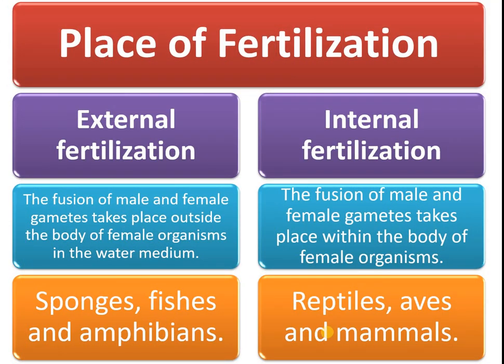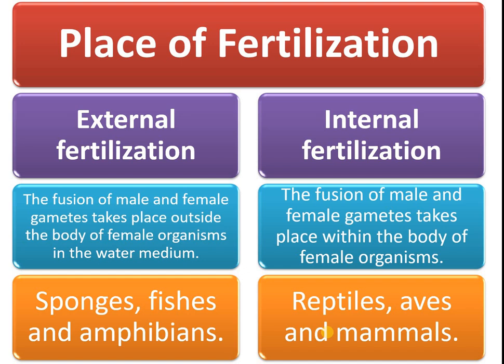What is the meaning of fertilization, otherwise known as syngamy? It is the fusion of male and female gamete. It may take place either outside or internally. Based on that, it is divided into external fertilization and internal fertilization.